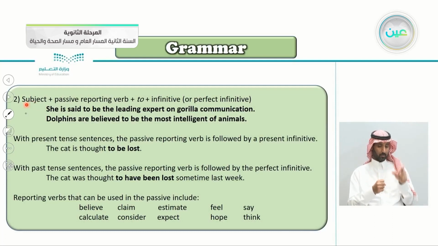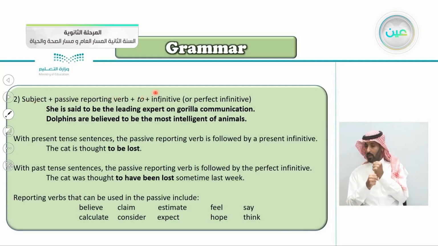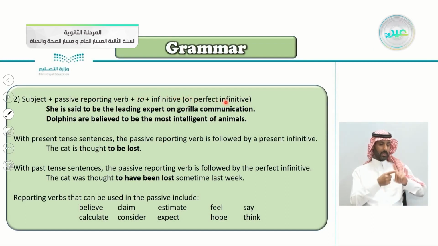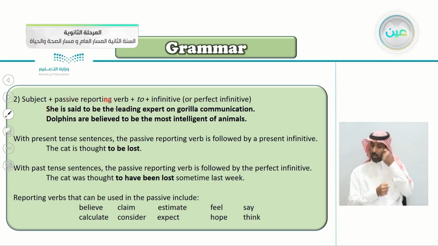Number two here, subject. So this is the form: subject, passive reporting verb, to plus the infinitive or the perfect infinitive. So subject, like she here, then the passive reporting verb, said, to, the infinitive or perfect infinitive, to be the leading expert on guerrilla communication. Or the subject here is dolphins, are believed.